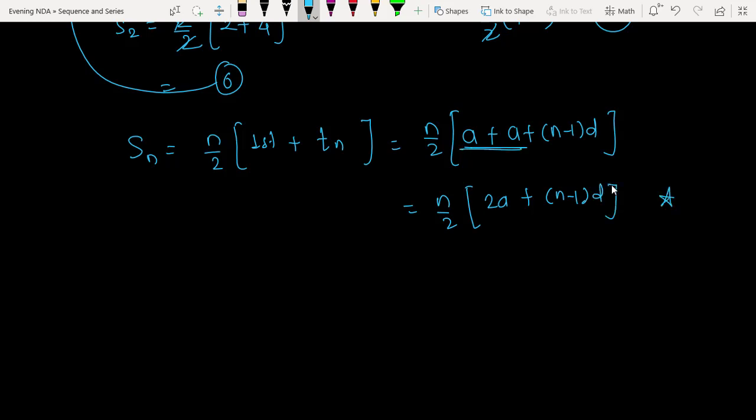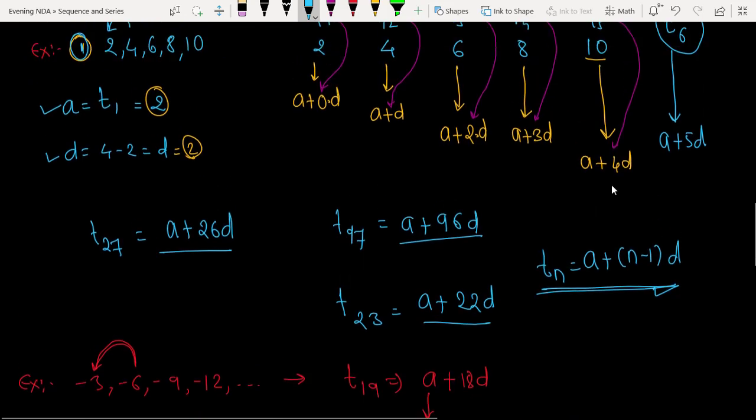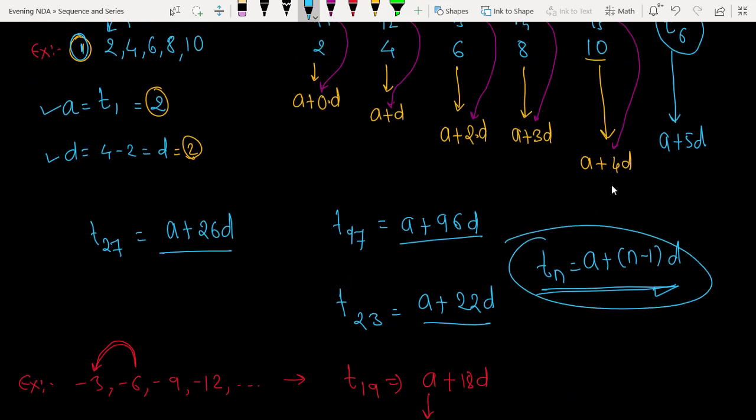Just remember these 2 forms for this class, and we require these 2 in the next class. Okay, so with this we will stop here. I request everyone to solve all the questions from the miscellaneous exercise for the binomial expansions. Okay, so with this we will stop here, and thank you.